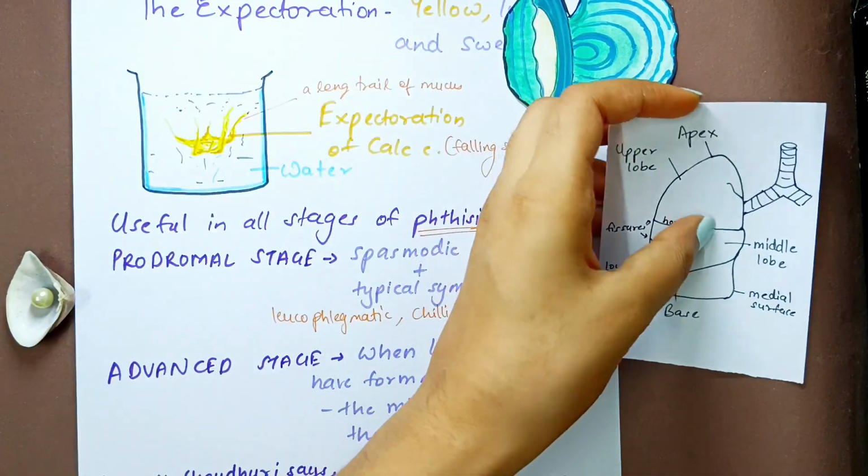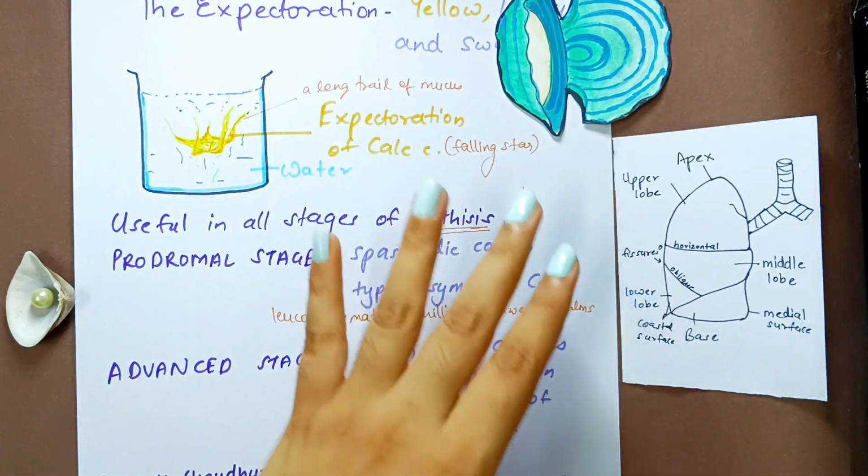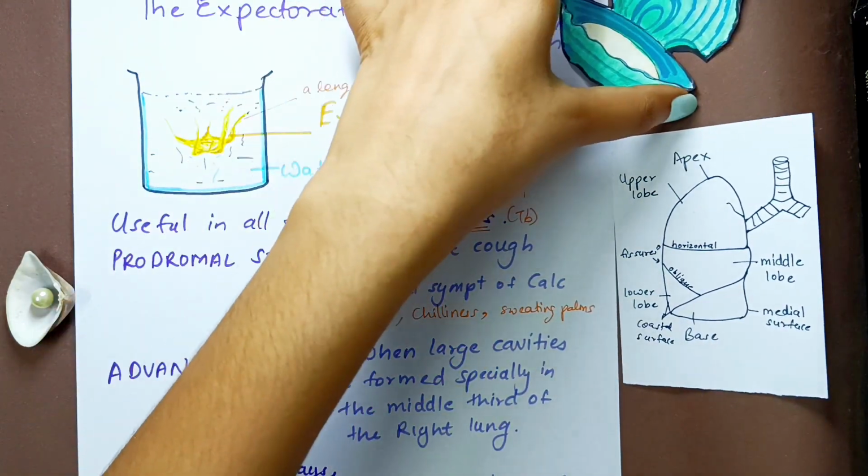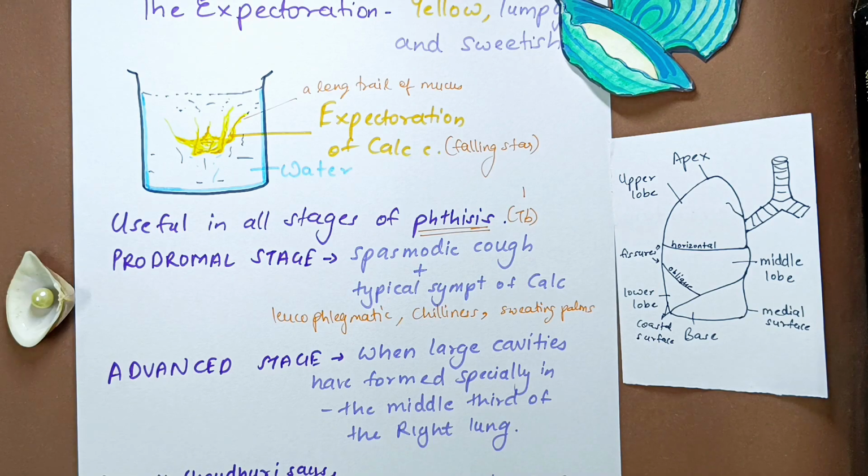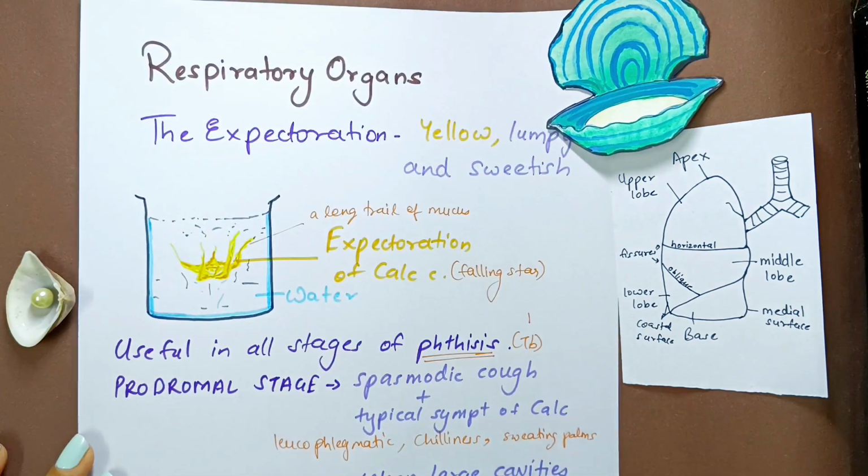So if the right middle lobe is getting affected and you have calcarea-like symptoms, that can again indicate you towards calcarea. The typical symptoms of calcarea are present, so you are thinking that yeah, this patient must be calcarea. But now when you see the reports and you find the middle third of the right lung is involved, you're very sure, because you've got this peculiar point, that it has to be calcarea, because this is present with the typical symptoms of calcarea, right? Okay, so that is what we saw until here.